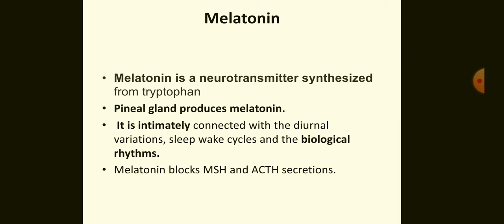Pineal glands produce melatonin. It is intimately connected with the diurnal variations, sleep-wake cycles, and the biological rhythms. Melatonin blocks MSH and ACTH-like hormonal secretions.